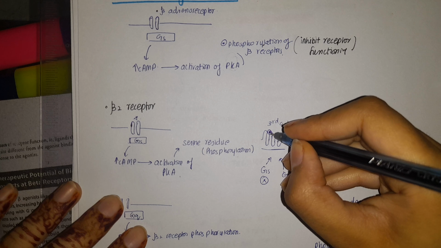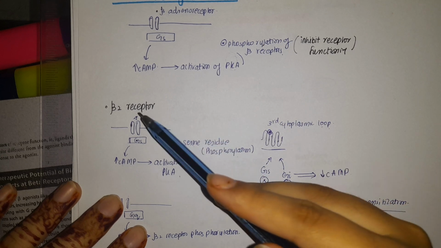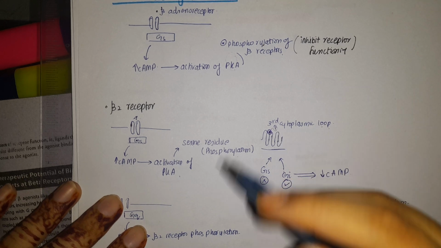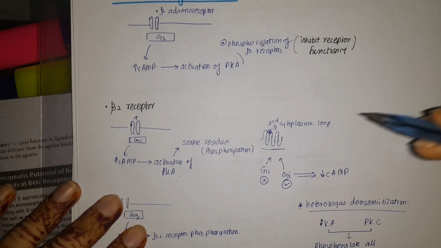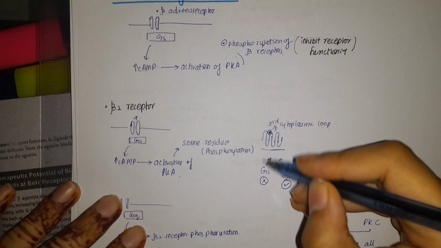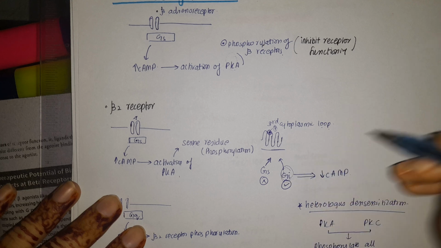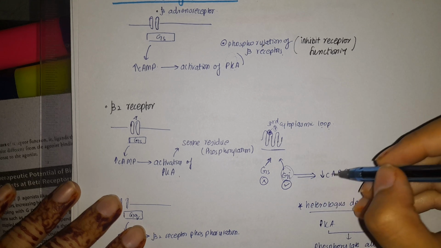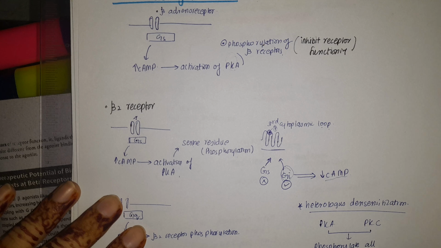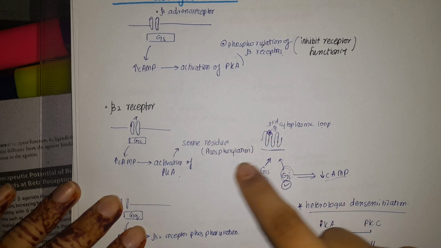So onto the third cytoplasmic loop of the beta 2 receptor, a phosphate group will be attached on its serine residue. Now instead of being associated with the G stimulatory protein, it will be associated with the G inhibitory protein, and it will decrease the amount of cyclic AMP that was being produced. So this is how a conformational change is produced by this phosphorylation.